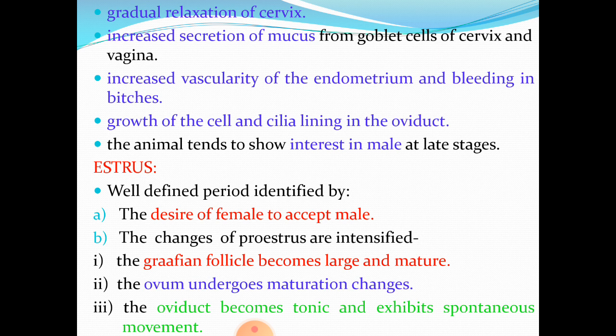There is acute desire of female to accept the male for the purposes of copulation and reproduction.